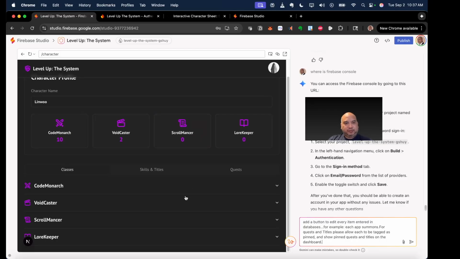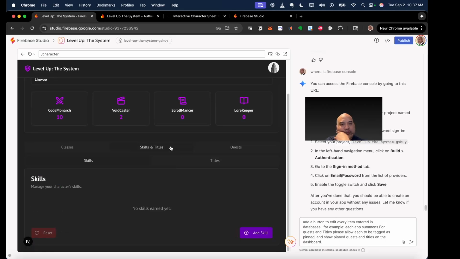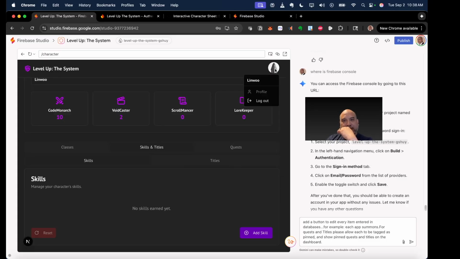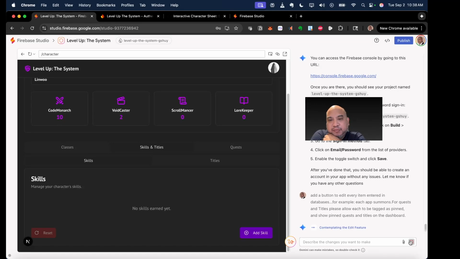What other feature am I missing? Let's see. Quests, active quests, completed quests. What is with this profile picture? Go ahead and see if it can make these adjustments on the fly without crashing the app.